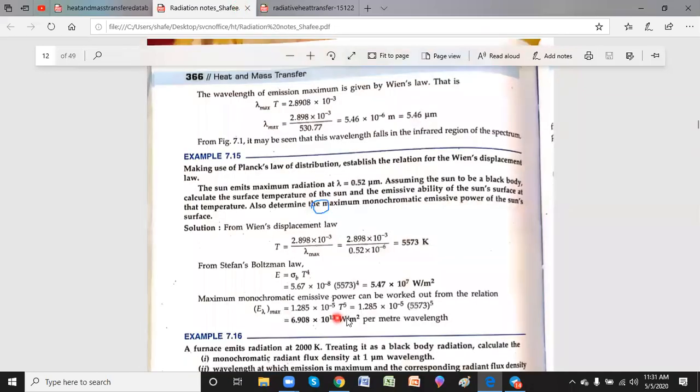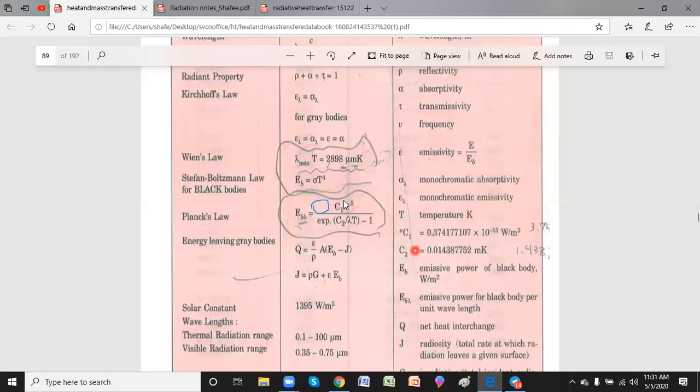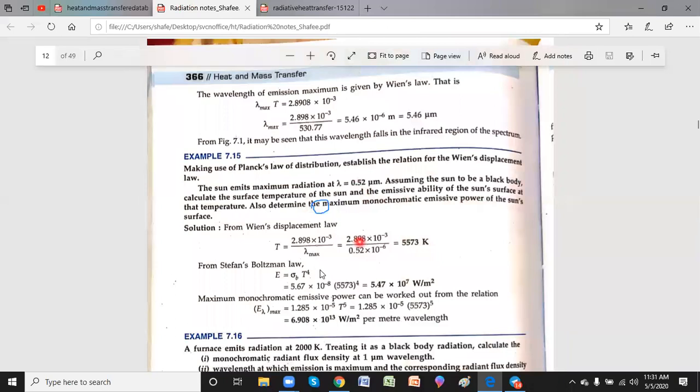Now this is 1.285 times 10 power minus 5 T power 5. This is the maximum monochromatic emissive power, which I obtained from Planck's law only, where in that particular formula of E_b lambda, C1 is a constant, C2 is a constant, and lambda you take as lambda maximum, which is already given as 0.52. Substitute 0.52, and finally you get 1.285 times 10 power minus 5 T power 5, and T is also 5573.